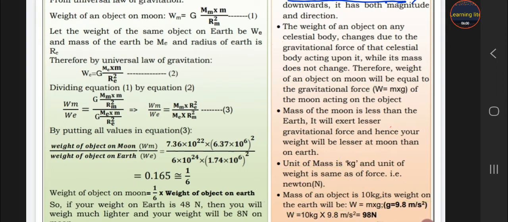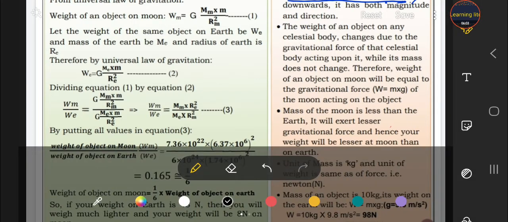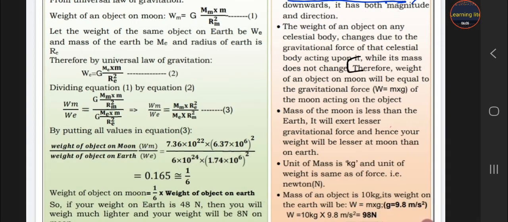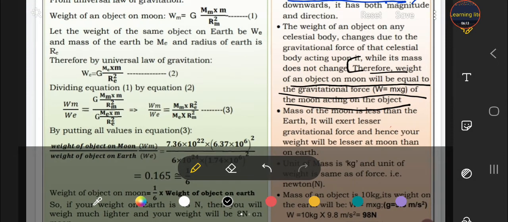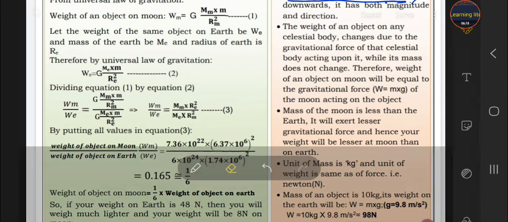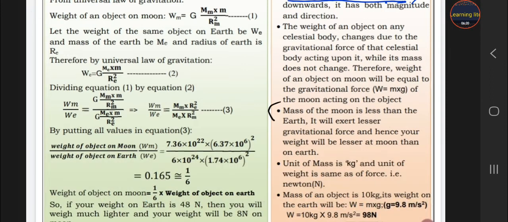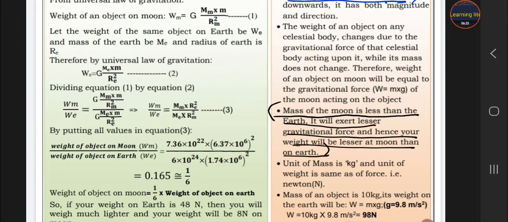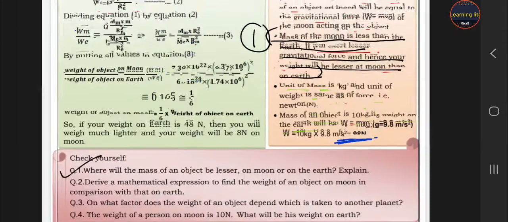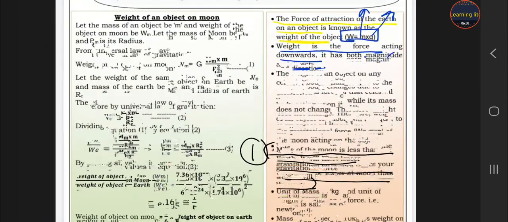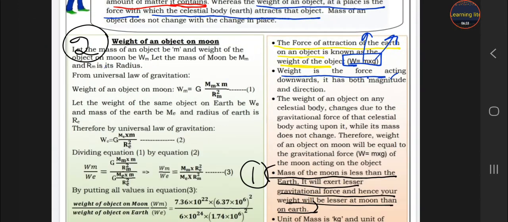This is the answer of your first question, student. Second, derive a mathematical expression. You have to write that expression. This is your second answer.